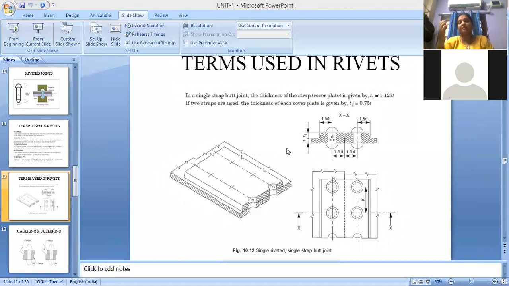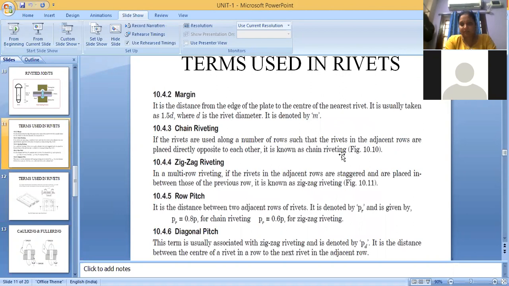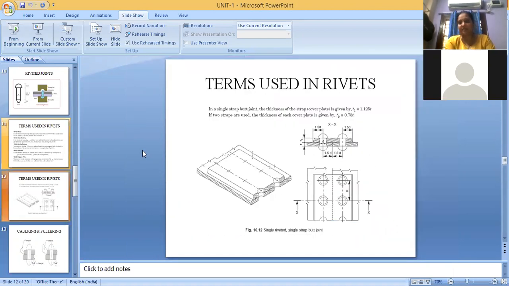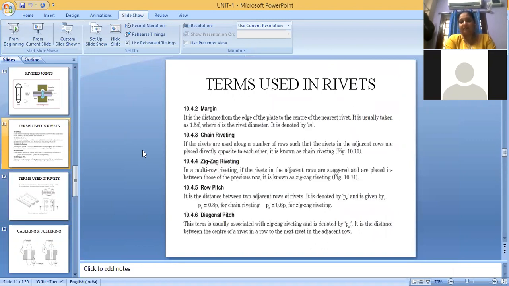If they give you the thickness of the plate and ask you to design all these things, then you have to remember these formulas and design the plate. We have already solved a few problems in the class regarding this. If you have your class notes, please refer to the notes. If not, just try to remember these formulas, and this is sufficient for solving the problem if you get it in the exam. What is margin, what is chain riveting, what is row pitch: PR equals 0.8p, and PR equals 0.6p for zigzag.